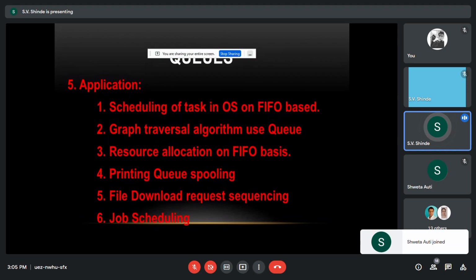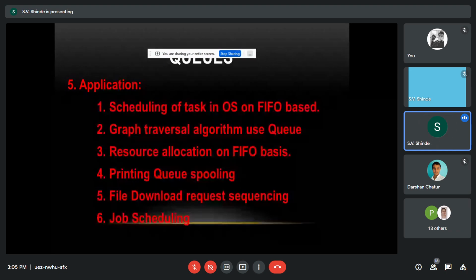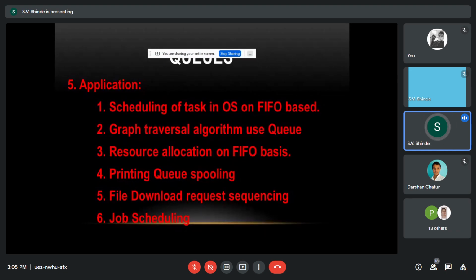Suppose we want the first task to be executed first, then the best way is to implement it in a queue. So we say that it is FIFO based scheduling. FIFO is first in first out, whereas its opposite, that is stack, is nothing but LIFO, that is last in first out.